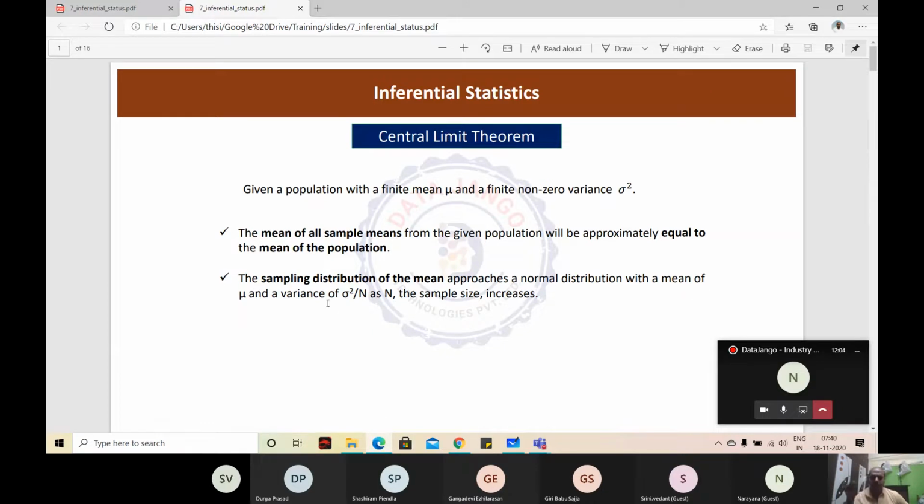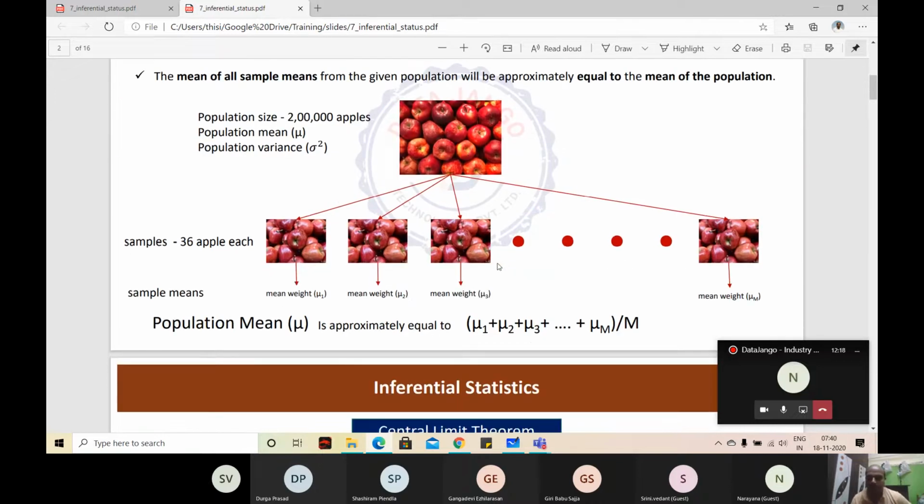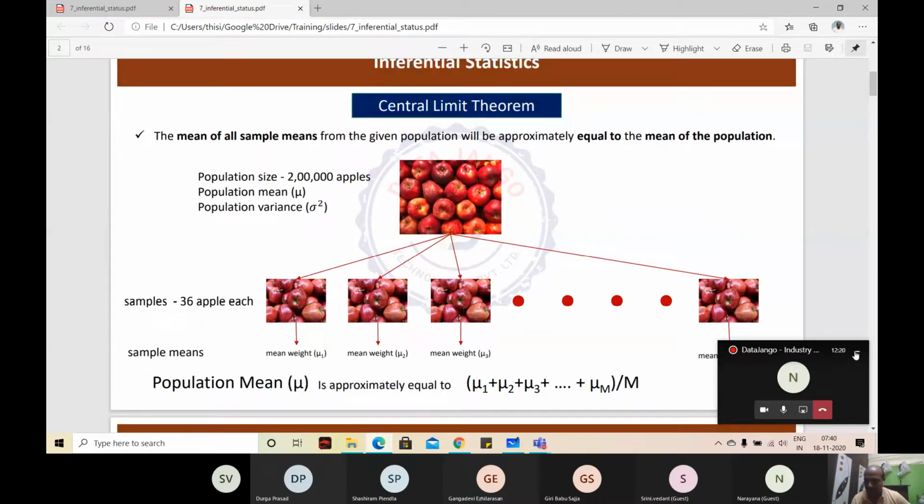What is standard deviation? Square root of variance, right? When you apply square root to this, it's going to be sigma by square root of n. n is the number of samples in each of those samples. Let us look at one example to get more clarity.